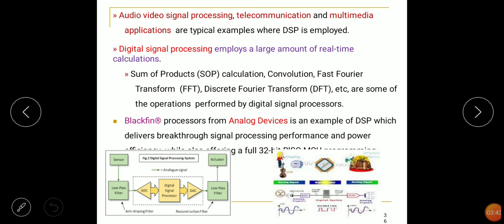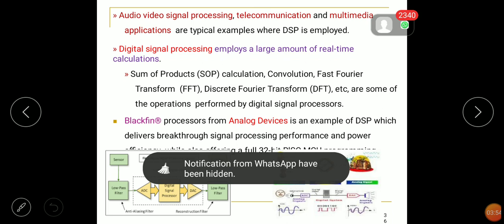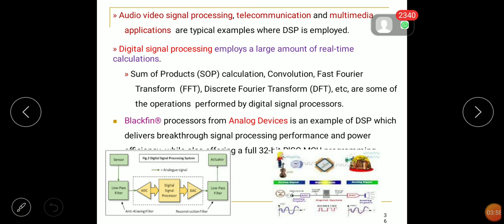Next, DSP employs a large amount of real-time calculations, which is very important. What are they? Sum of product calculation, convolution, FFT, that is fast Fourier transform, DFT, the discrete Fourier transform, etc. are some of the operations performed by digital signal processors.